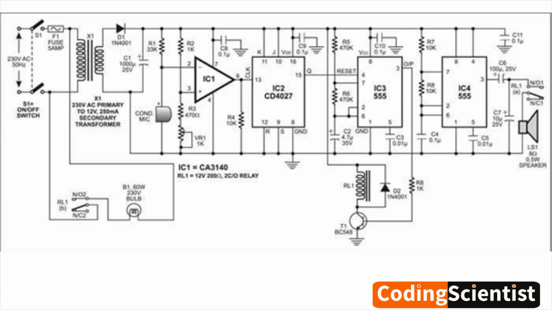Diodes, D5. These are used for protection and signal conditioning. LEDs, LED1, LED2. These can be used as indicators for power status and alarm activation.